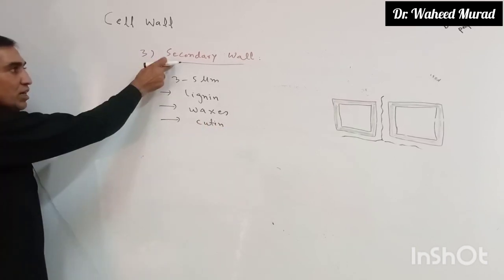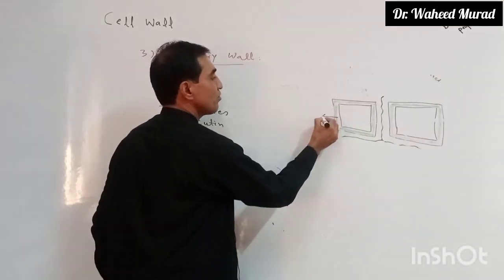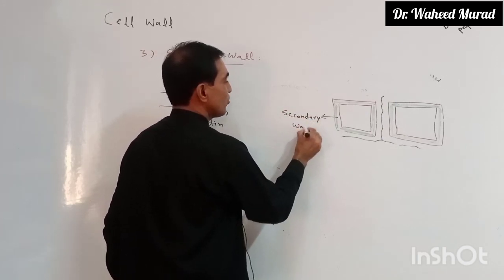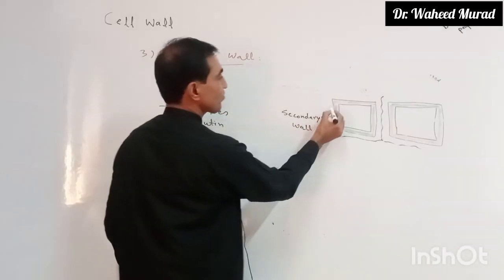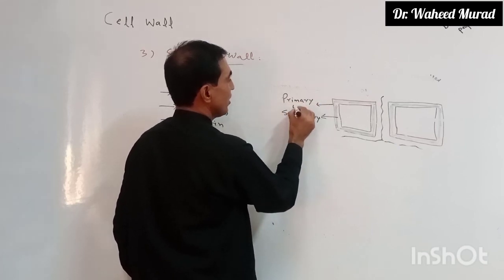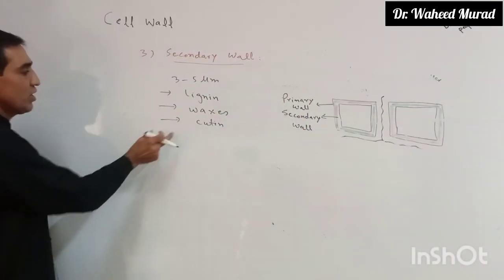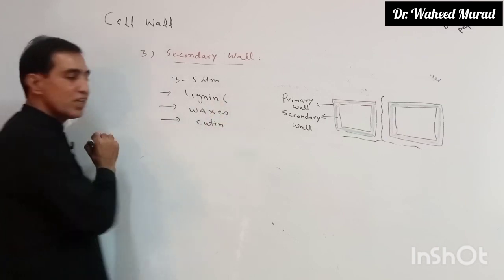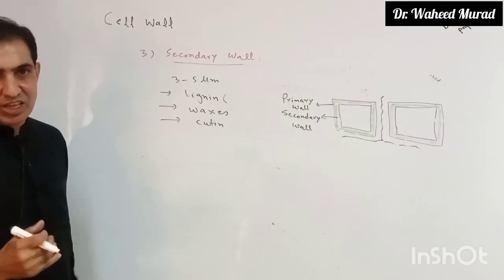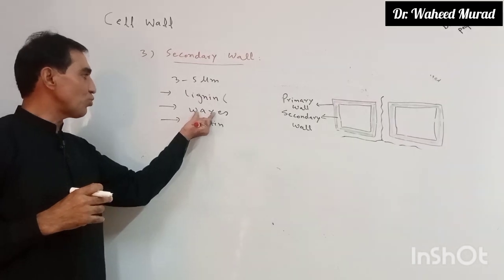So the secondary wall forms when the cell is mature. When the cell becomes mature, secondary wall formation starts. This is the primary wall outside and on the inner side the secondary wall, then the plasma membrane, then the cytoplasm. Now chemically it is formed by lignin. What is lignin? It has high carbon content, it is non-porous, impervious to water. Lignin cannot absorb water. The same is the case with waxes and cutin.